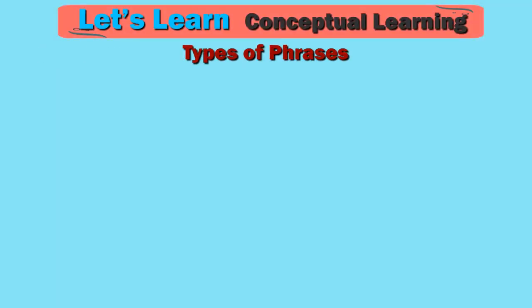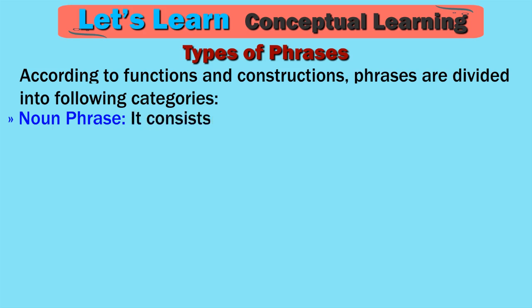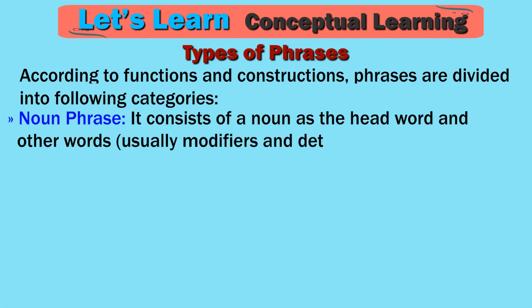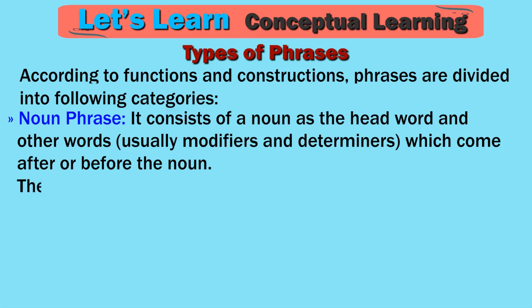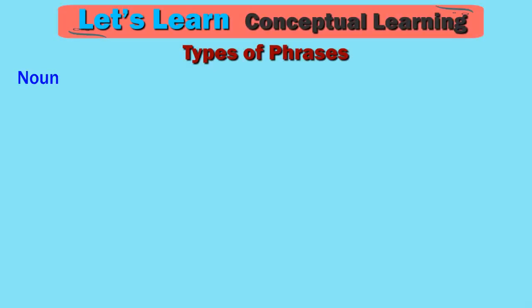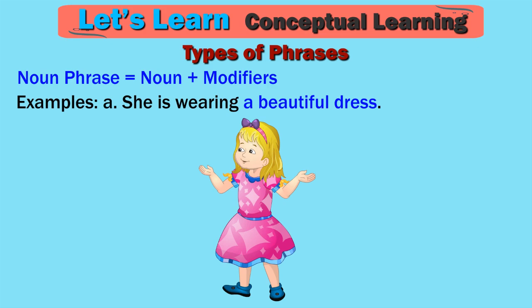Types of phrases. According to functions and constructions, phrases are divided into the following categories. Noun phrase. It consists of a noun as the head word and other words, usually modifiers and determiners, which come after or before the noun. The whole phrase works as a noun in a sentence. Noun phrase is equal to noun plus modifiers.